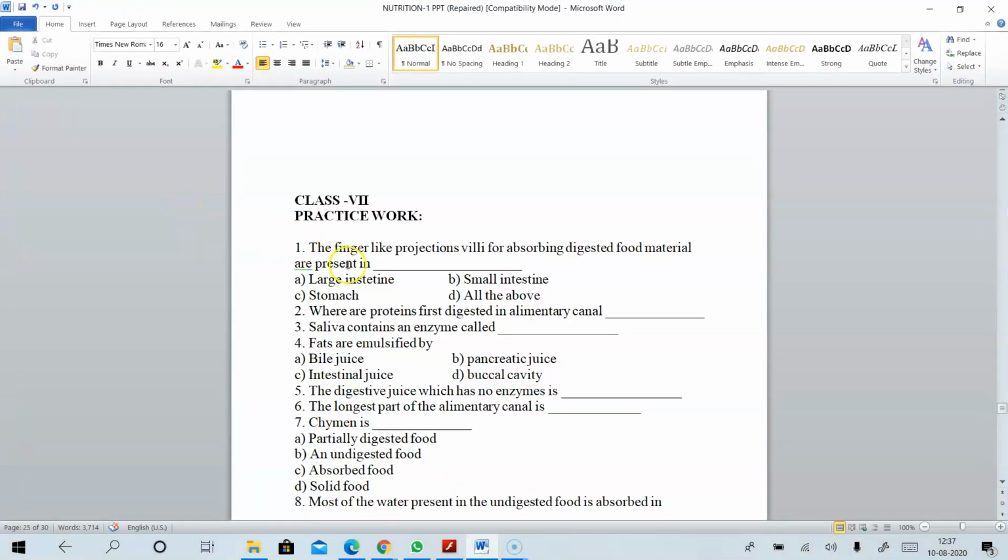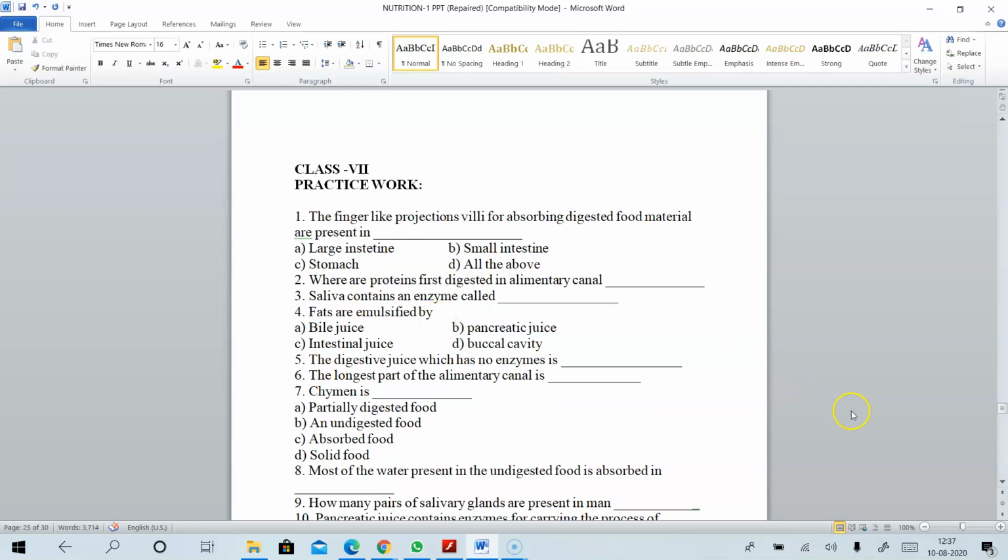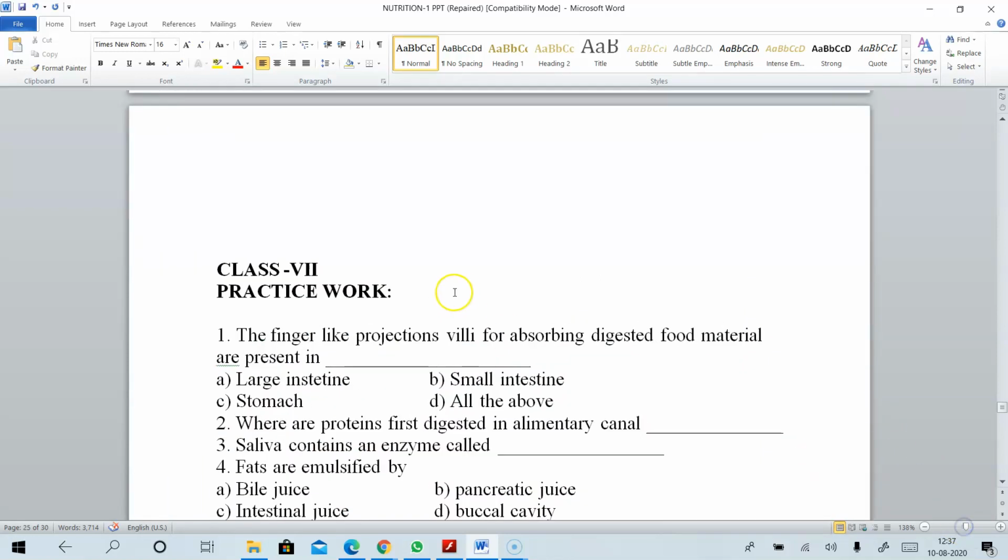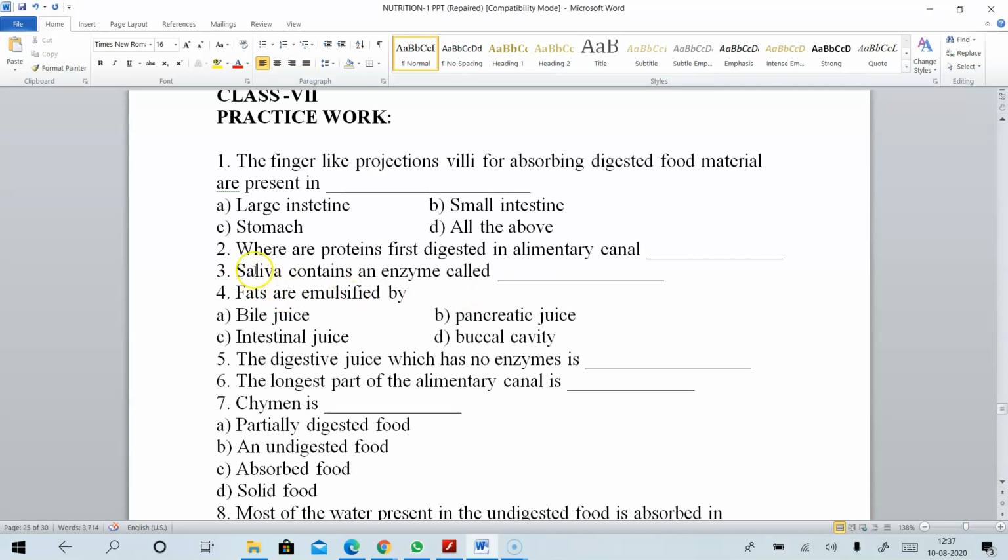The finger-like projections villi for absorbing digested food material are present in. Options are large intestine, small intestine, stomach, all the above. Choose the correct one and answer to it. Next, where are proteins first digested in the alimentary canal? So the food from the esophagus enters into the stomach. So where are the proteins digested firstly in the alimentary canal?